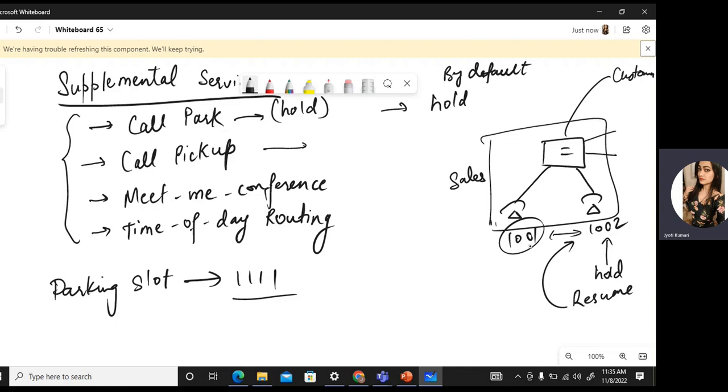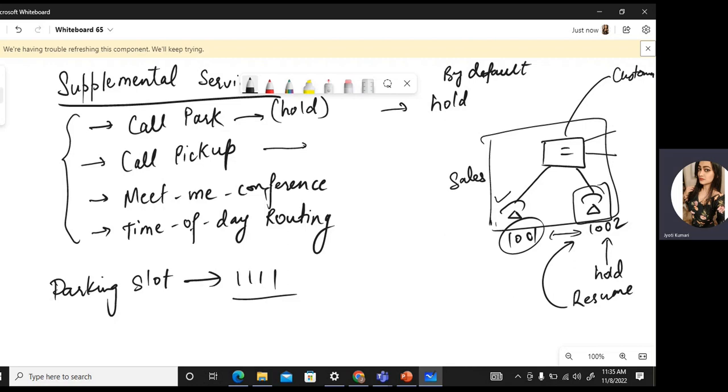Now, what happens? 1001 is not available at the moment, and the customer has called this phone, and this phone is ringing. So I am sitting on this phone, let's say 1002. I want to answer the call which is coming on 1001 without physically going to that phone, just by sitting on my own phone, right? That can be done by call pickup.